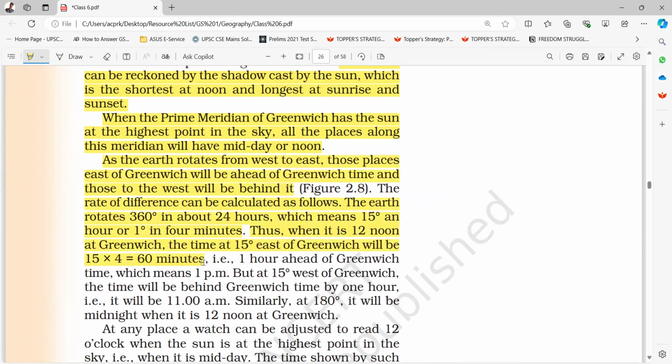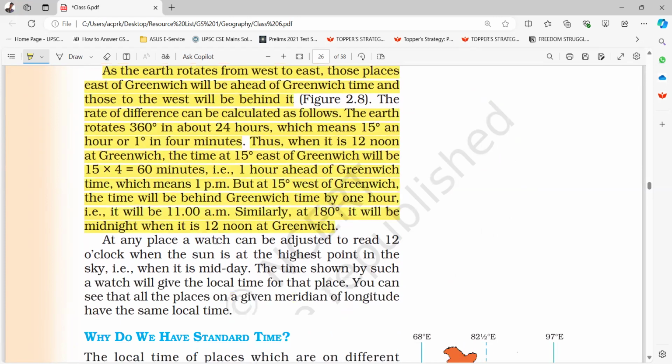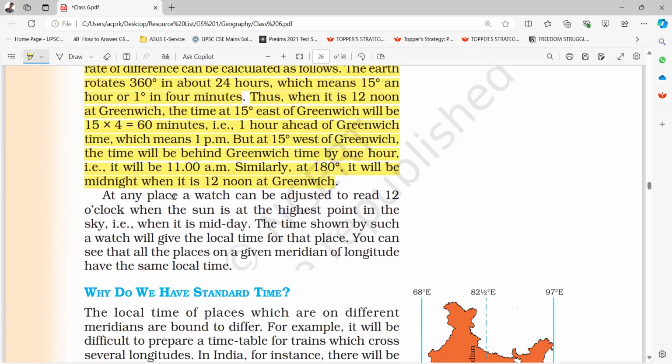That is 1 hour ahead of Greenwich time, which means 1 p.m. But at 15-degree west of Greenwich, the time will be behind Greenwich time by 1 hour. That is, it will be 11 a.m. Similarly, at 180-degree, it will be midnight when it is 12 noon at Greenwich. At any place, a watch can be adjusted to read 12 o'clock when the sun is at highest point in the sky.